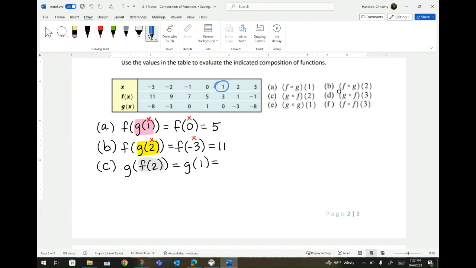Do it again. My 1 is an x. So I start at my x. See how you always start at x, right? And I go to the g function. The g function is 0. So my answer is a 0.